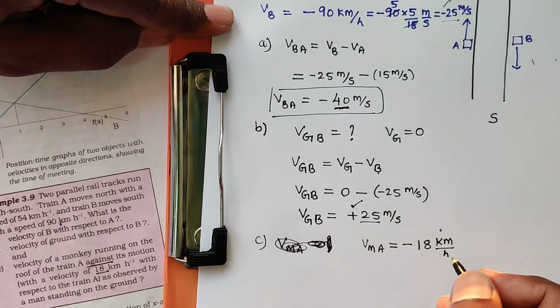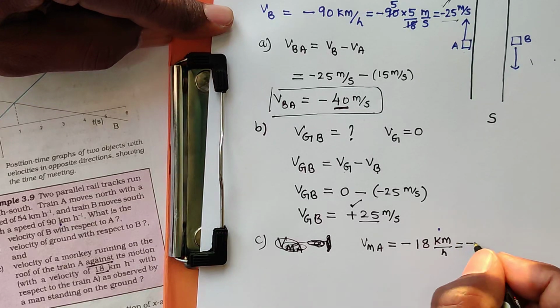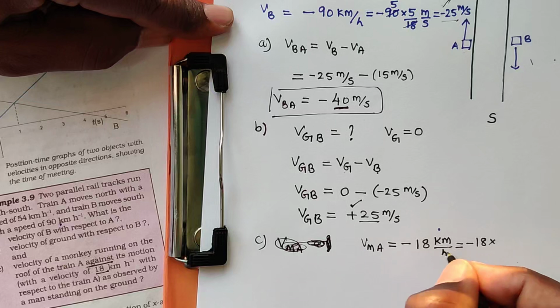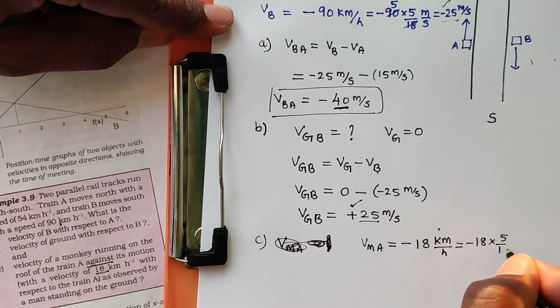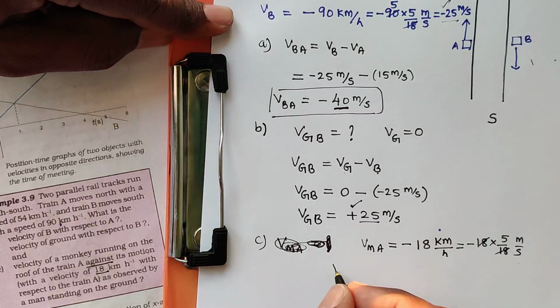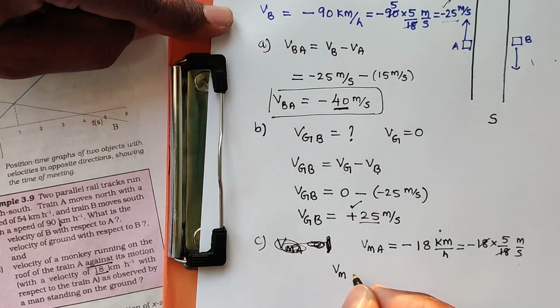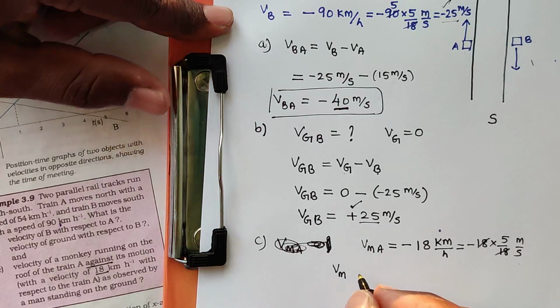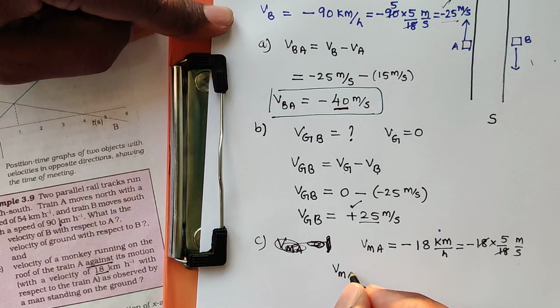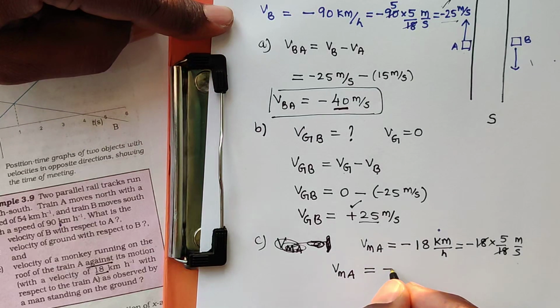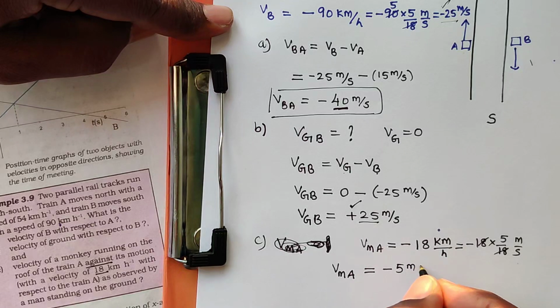So convert this speed into meter per second. Minus 18 into 1 km per hour is nothing but 5 by 18 meter per second. So 18 and 18 get cancelled. It is running on the roof of the train A, so velocity of monkey with respect to train A is nothing but minus 5 meter per second.